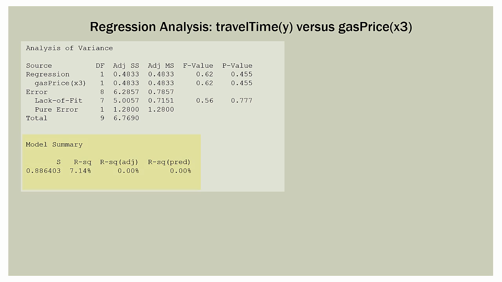Now, if we look down at the model summary, we have a standard error of the regression of 0.886 hours. That is a huge standard error of the regression. We have an R squared of 7.14%. Why even bother? The R squared adjusted is literally 0, and the R squared predicted is literally 0. So we know that this variable is really a dud.